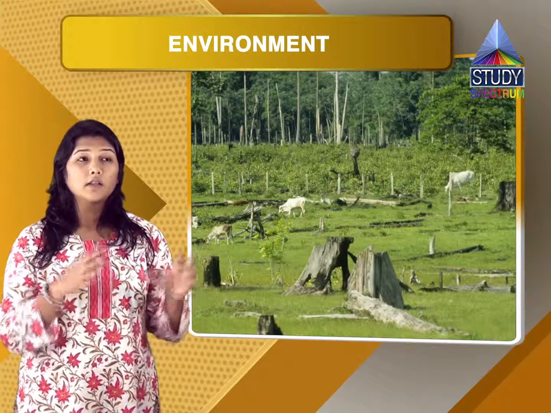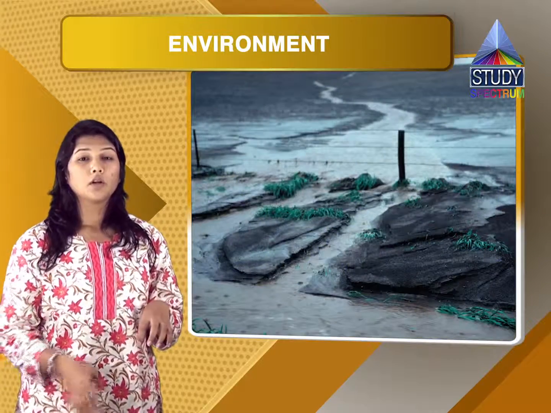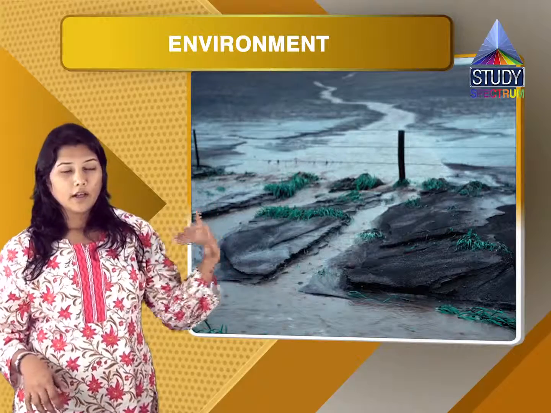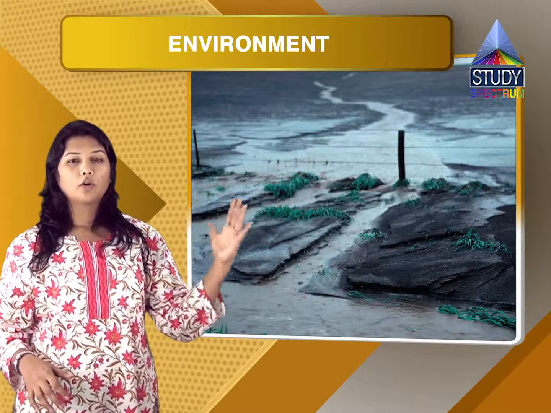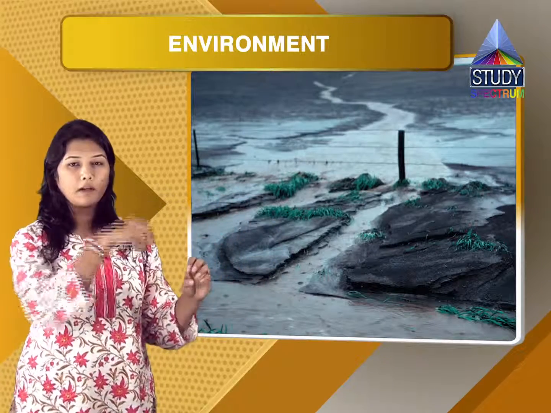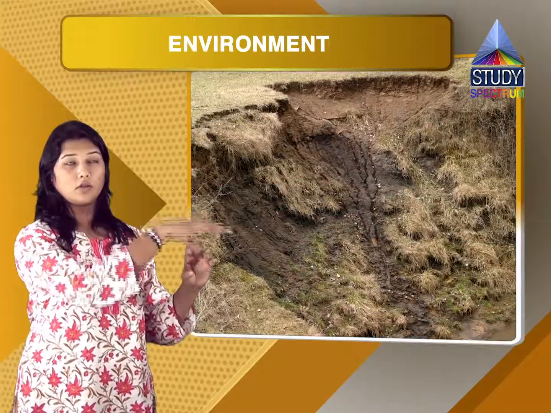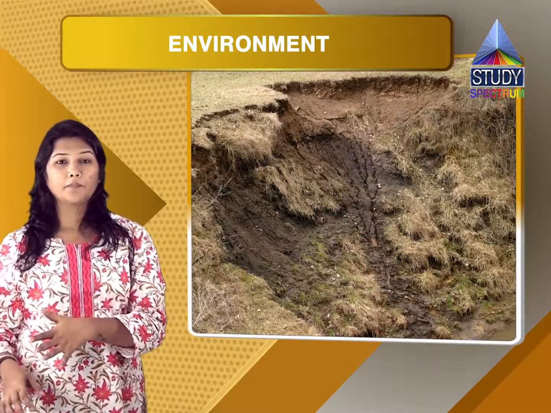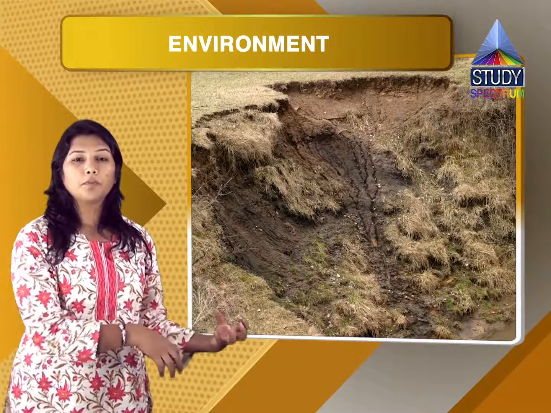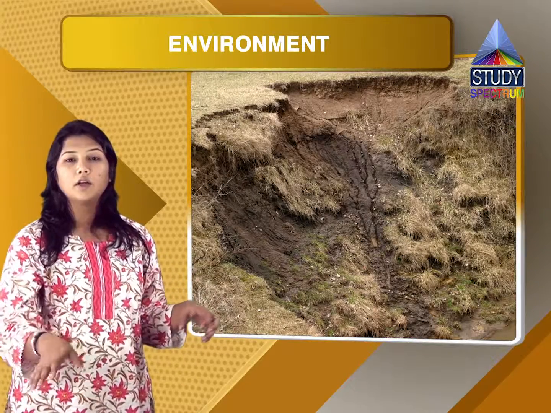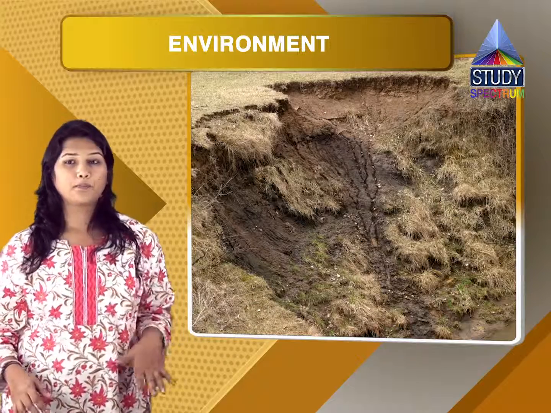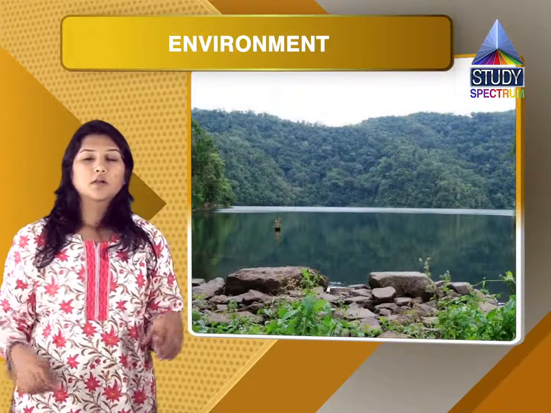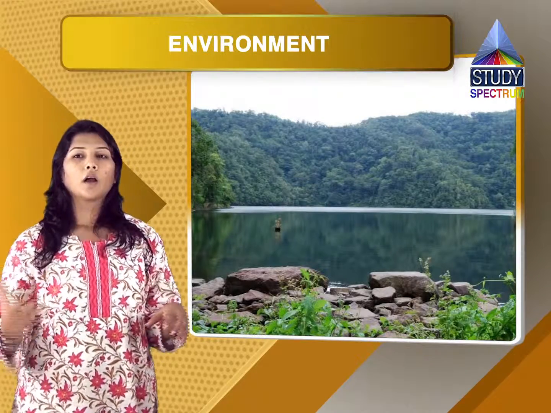Then there is erosion. What is erosion? When wind or water passes through a slope, the mud particles, stone pebbles or rock particles flow down to a different area. Where it is supposed to be, it is not there because it is eroded and taken to a different place. Again, it affects the ecosystem that is present out there.